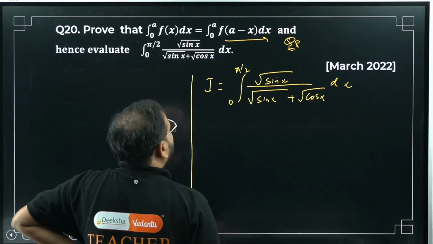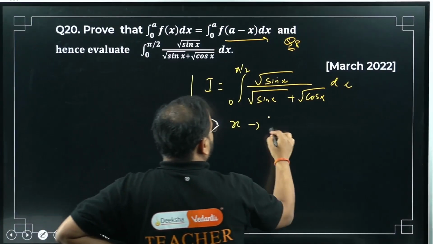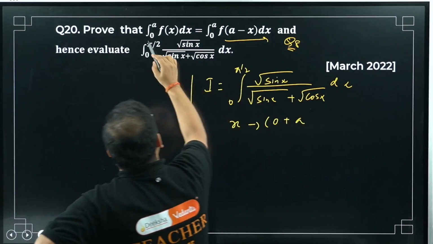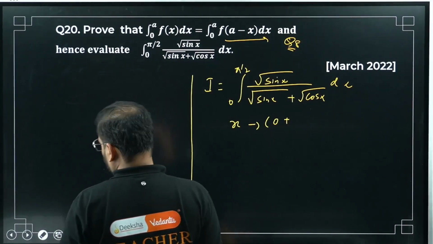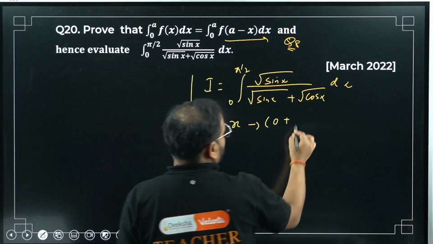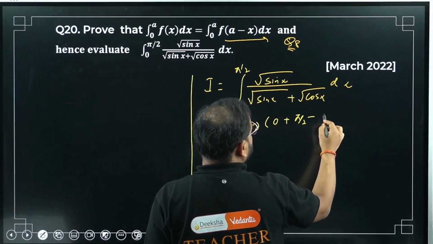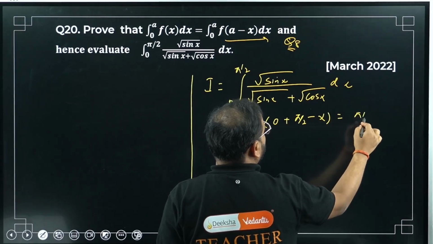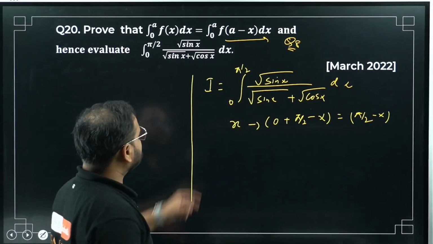Now replace x as 0 plus pi by 2, the sum of the limits, minus x. How much is that? Pi by 2 minus x. Replace in this integration.